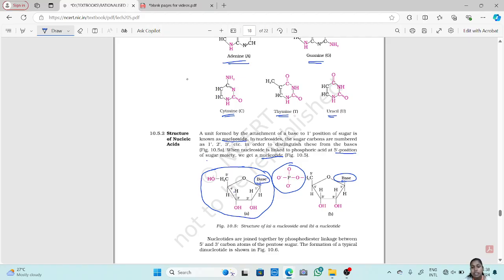Okay, this entirely is known as a nucleotide. Okay, what is a nucleoside? Sugar moiety plus base. Okay, sugar moiety plus base is known as nucleoside.